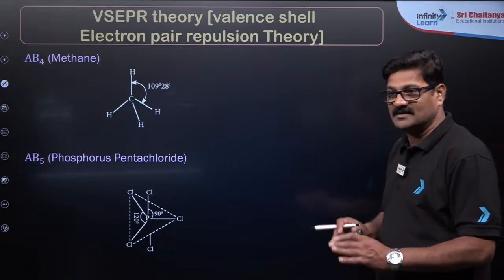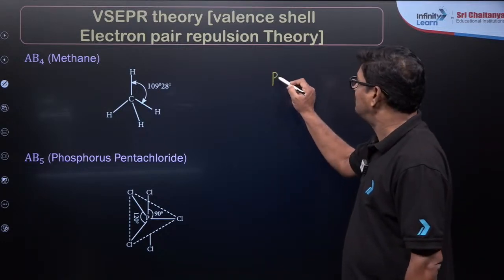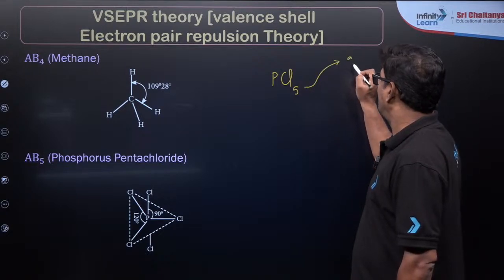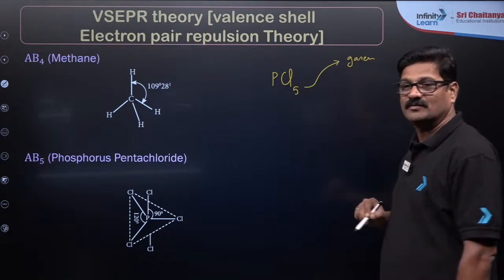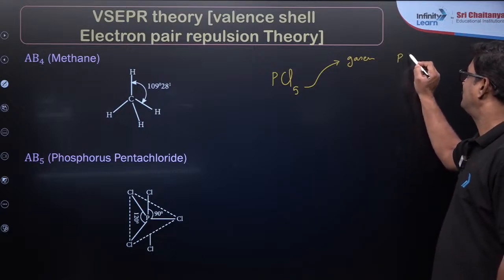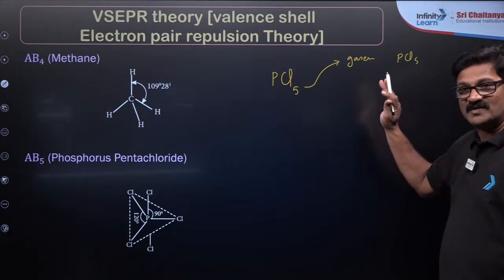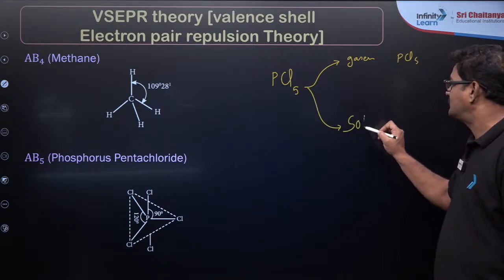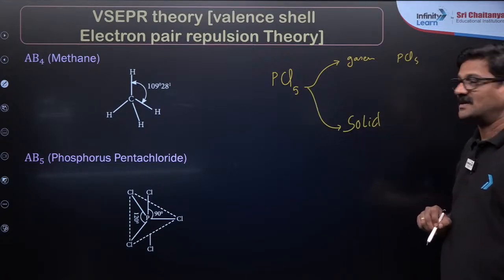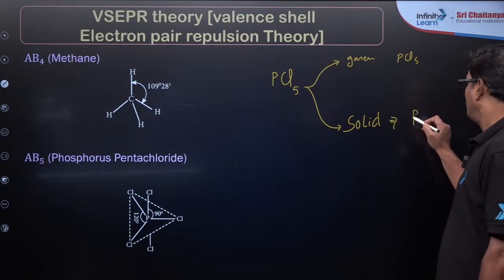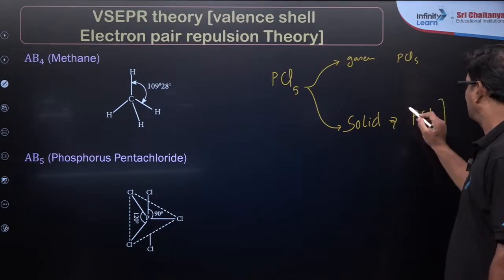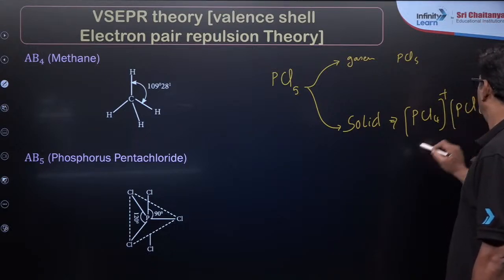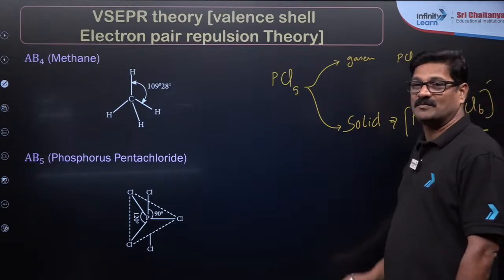So I just want to say, as the time comes now, PCl5 exists in the gaseous and vapor state as PCl5. It is undergoing sp3d hybridization. How does PCl5 exist in the solid state? Okay, it exists in an ionic form, that is going to be PCl4 plus and PCl6 minus. Okay, that is ionic in nature, mind it.